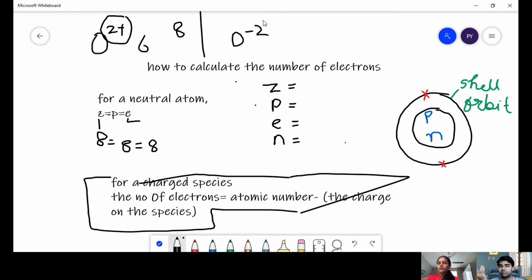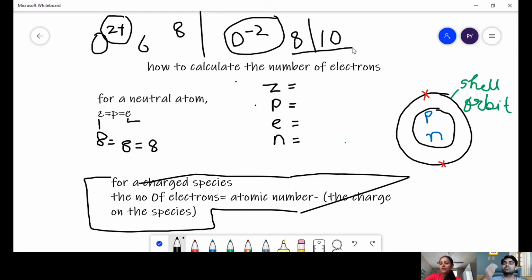When you are losing negative people from your life, you become happy, you acquire a positive charge. Similarly, when you acquire negative things into your life, you become more negative. So in the second case, there are 10 electrons. Ideally there should have been 8 electrons, but now you have 10. It gained an excess of 2 electrons.